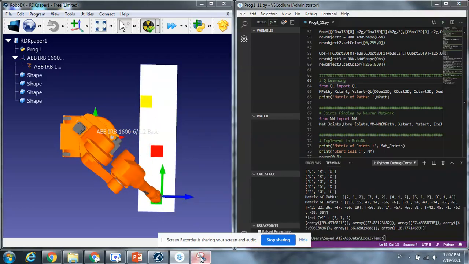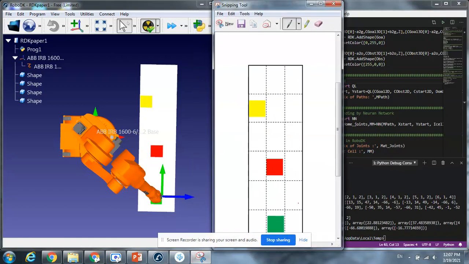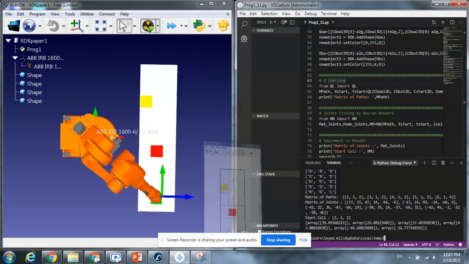As you can see, the yellow is here, the red and the green are here, exactly right. And the robot started from yellow and reached the green while avoiding the obstacle, the red.